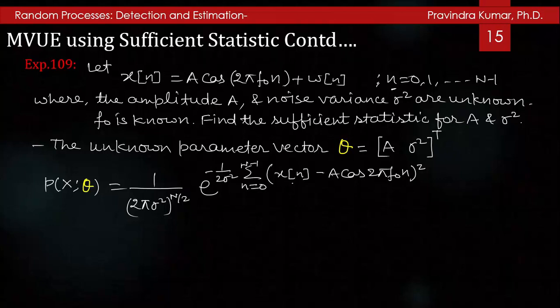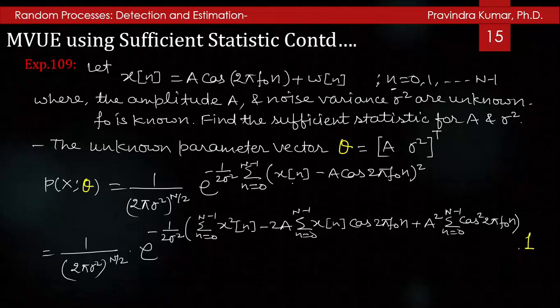I can write this as 1 by (2 pi sigma square) to the power N by 2 times e to the power minus 1 by 2 sigma square [summation x square[n] minus 2A summation x[n] cos 2 pi f0 n plus A square summation cos square 2 pi f0 n].